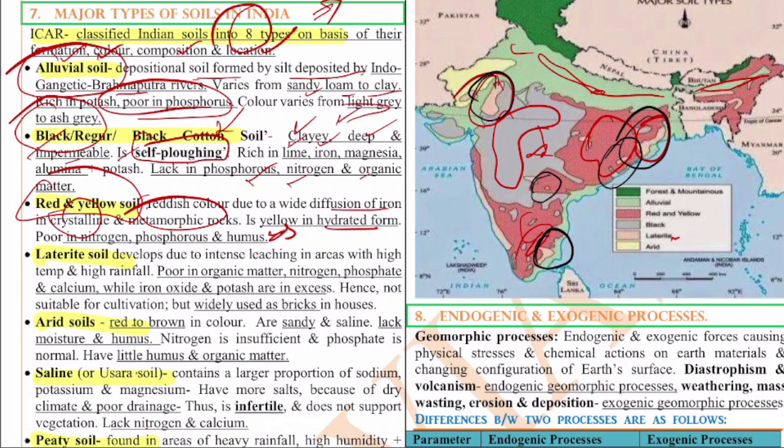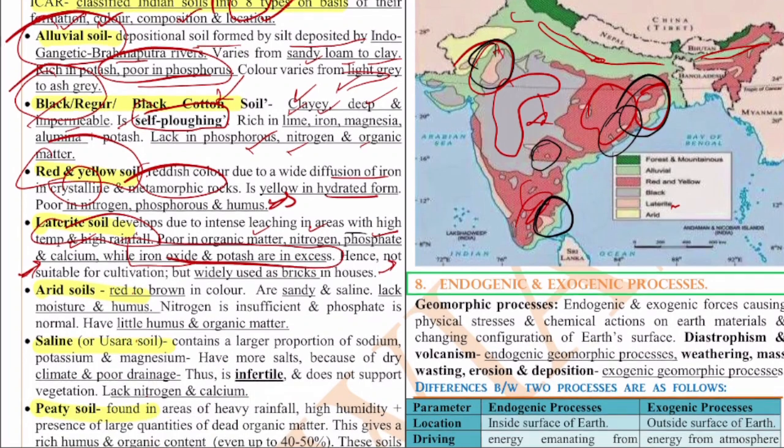This laterite soil is developed due to intense leaching in areas with high temperature and high rainfall. Because of this leaching, a lot of minerals will be taken away by the water. So the laterite soil becomes poor in organic matter, nitrogen, phosphorus and calcium, while iron oxide and potash are in excess. Hence it is not suitable for cultivation but widely used as bricks in houses. That is about the laterite soil.